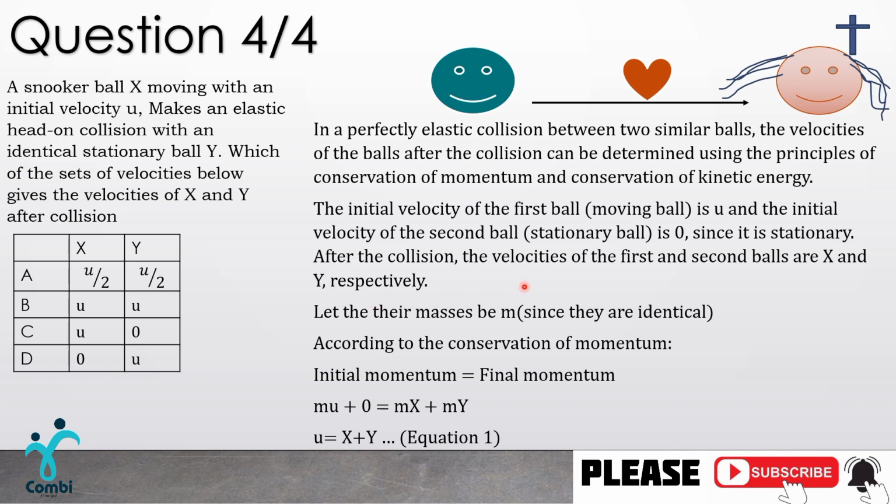After the collision, the velocities of the first and second balls are x and y respectively. Let their masses be m, since they are identical. It speaks about identical stationary balls, so they have the same mass in this case.